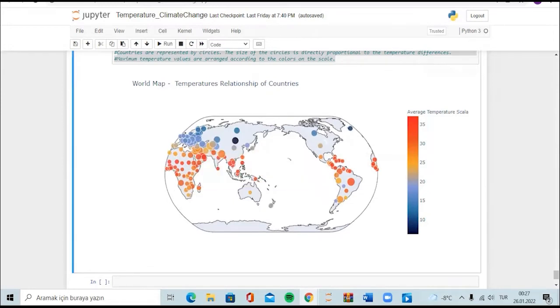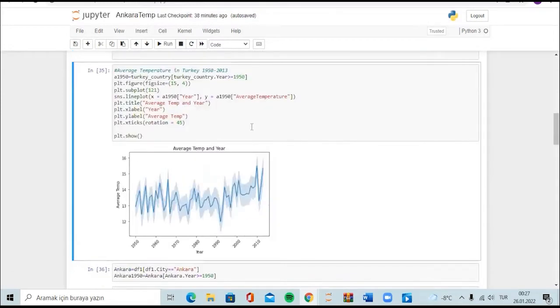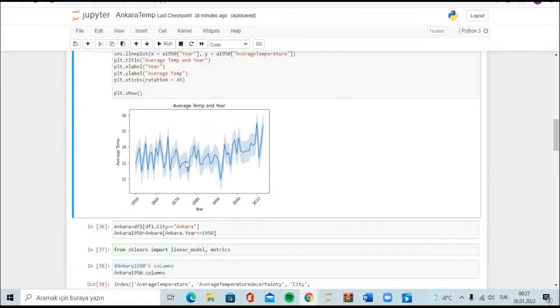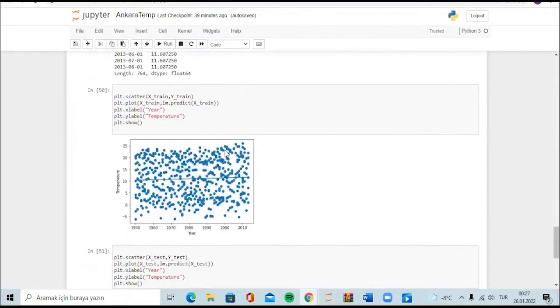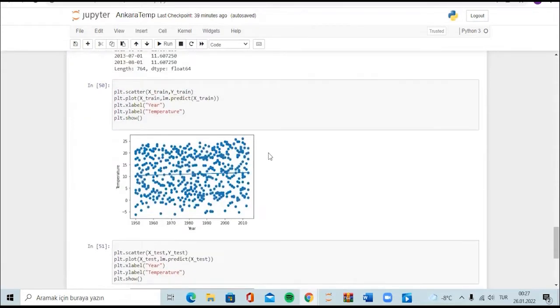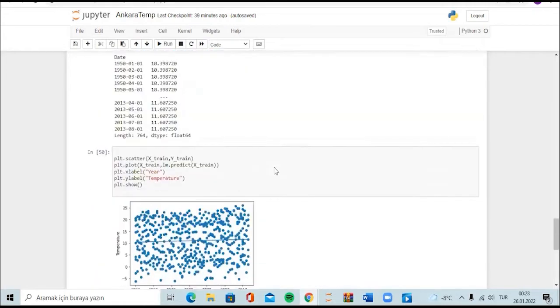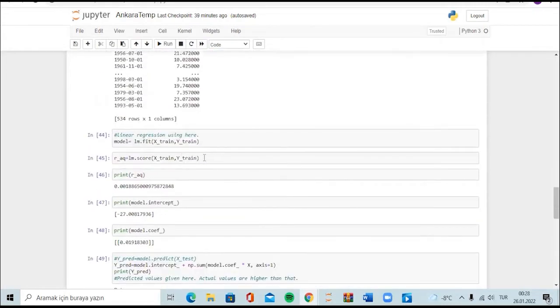And in the second section, first, the temperature in Turkey was plotted, and then the temperature forecast for Ankara was made with the help of linear regression. You can see that's Turkey, 1950 to 2012. And then the linear regression operation, and reaching higher temperature values close to the data obtained by the temperature estimation can also be associated with an increasing trend in temperature. And here you can see the test values and predicted values.